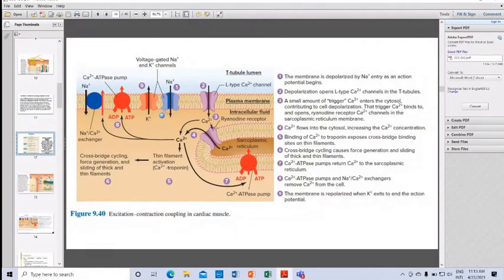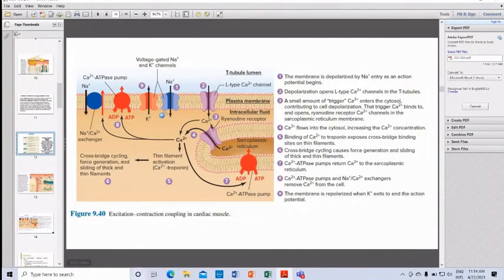This small amount of calcium enters the cytosol and contributes to cell depolarization, and this trigger calcium binds to and opens the ryanodine receptor calcium channels which are present on the sarcoplasmic reticulum.